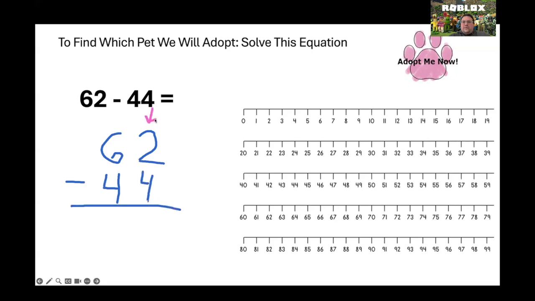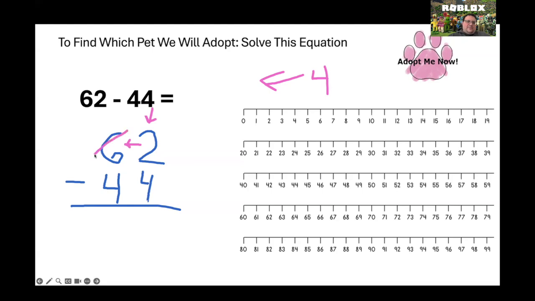Remember, we want to start all the way to the right. Addition, subtraction, we start to the right and we move to the left. 2 minus 4. The bottom number is bigger, so I think I know what we're going to have to do. We start at 2. We jump back 4. And what happens? 1, 2, 3. We run out of numbers. We need to borrow. The 2 goes to its neighbor, which is the 6, and says, "Excuse me, neighbor, can I borrow a number?" And the 6 says, "Of course you can."